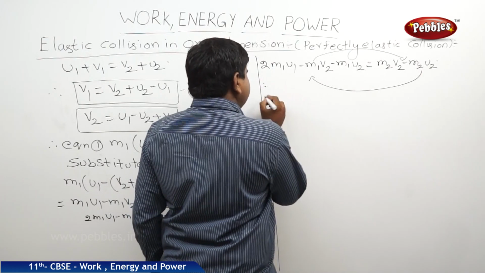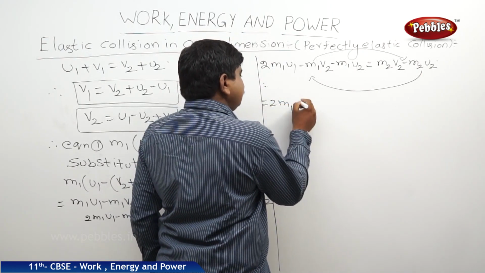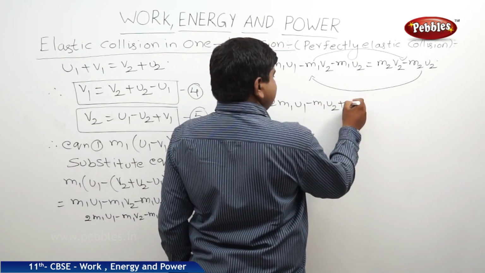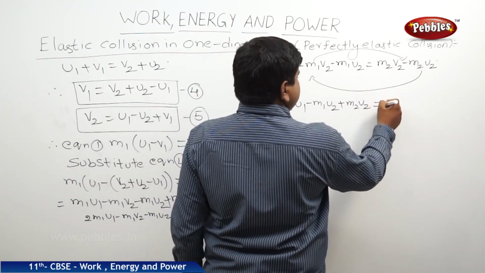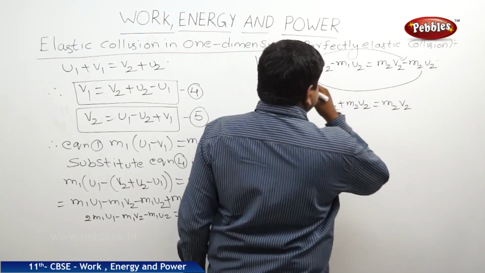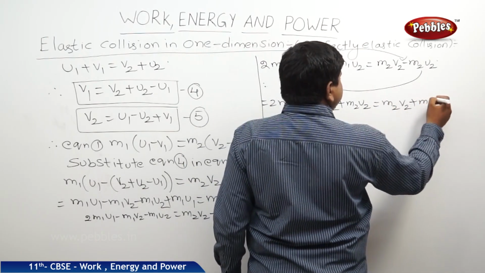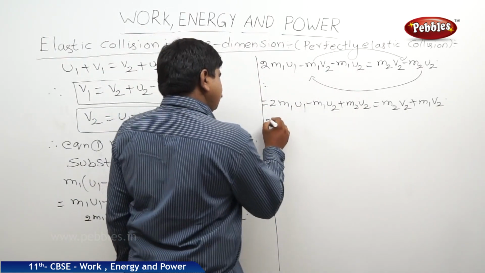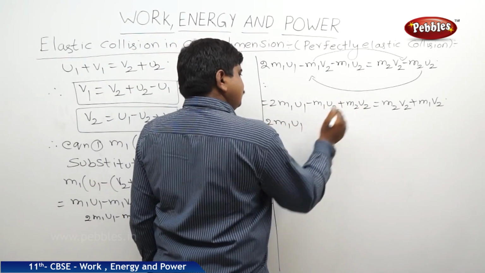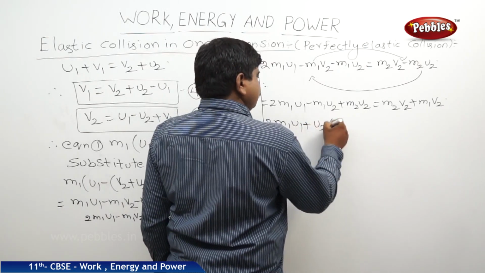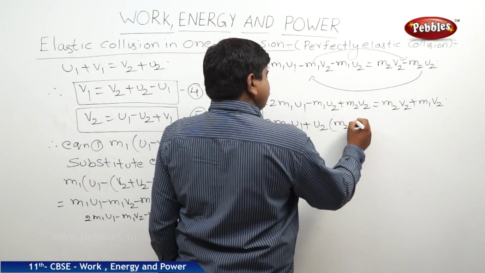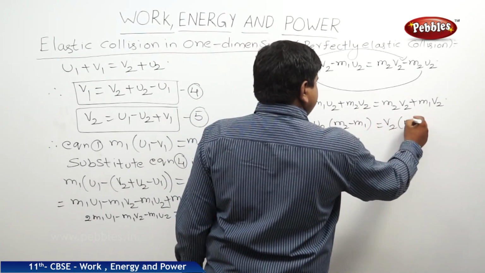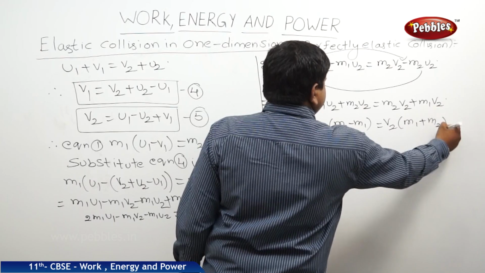So this will be 2 m1 u1 minus m1 u2 plus m2 u2 is equal to m2 v2 plus m1 v2. So 2 m1 u1, here we can take u2 common, (m2 minus m1), is equal to v2 into (m1 plus m2).